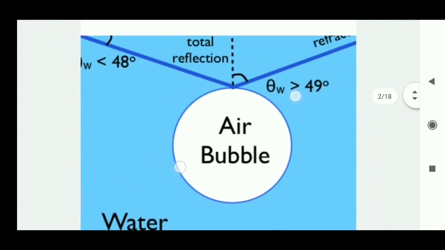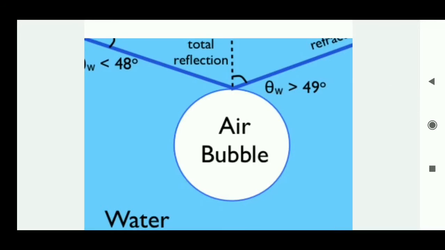When a light ray enters from water to an air bubble, it is incident at some angle. If the angle of incidence is greater than the critical angle, then what happens? The light ray is reflected back into the water. That light ray is not able to enter the air bubble, and this happens from all directions, so the surface of the air bubble shines like a silver surface.